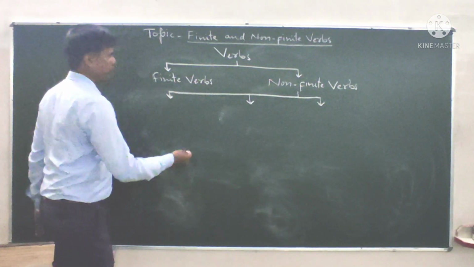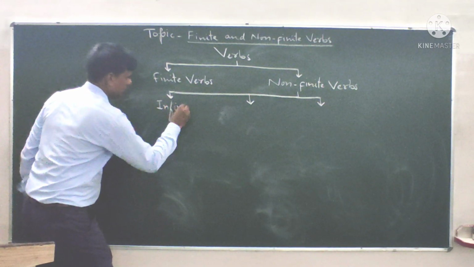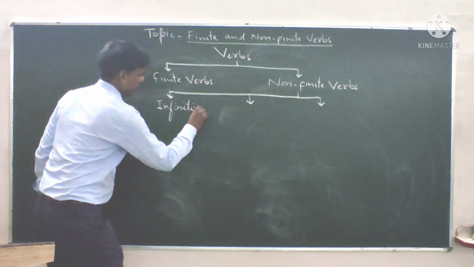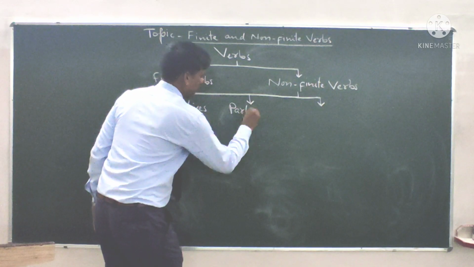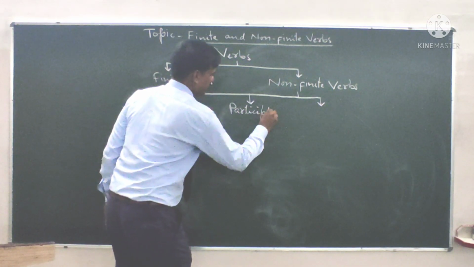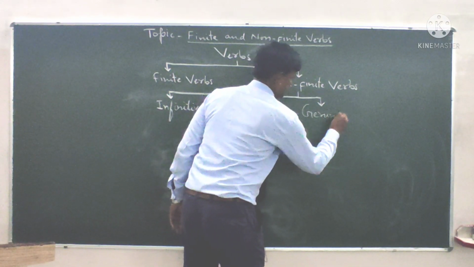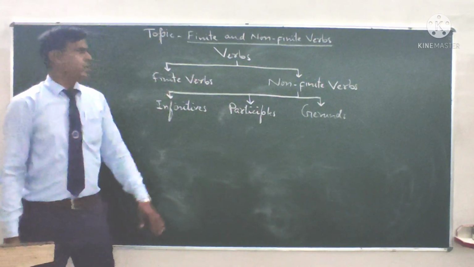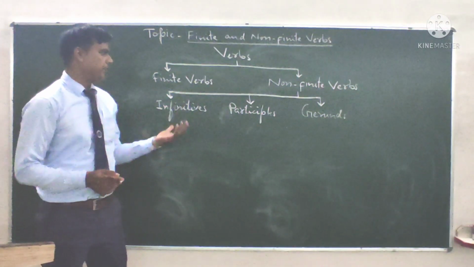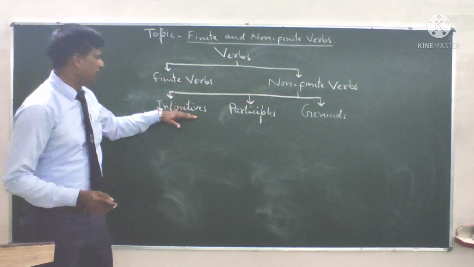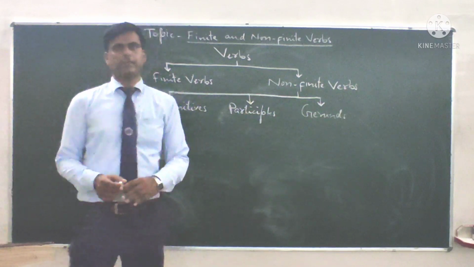Number one, infinitives. Number two, participles. Number three, gerunds. So non-finite verbs can also be divided into three kinds. Number one, infinitives. Number two, participles, and number three, gerunds.